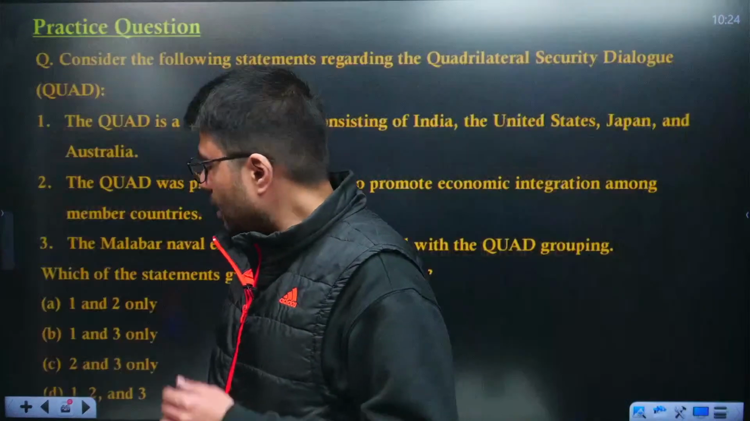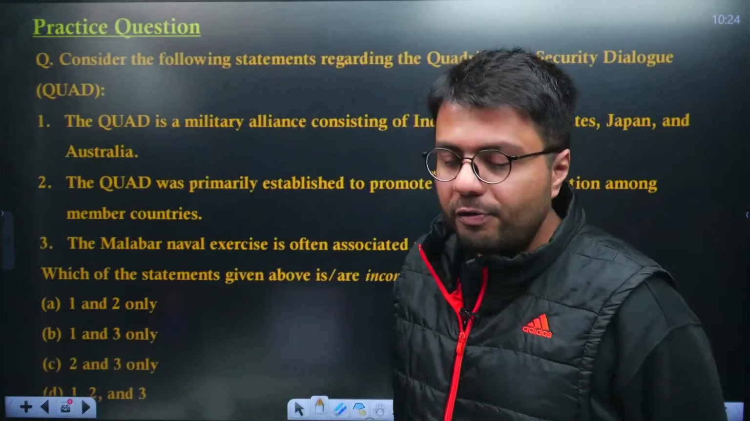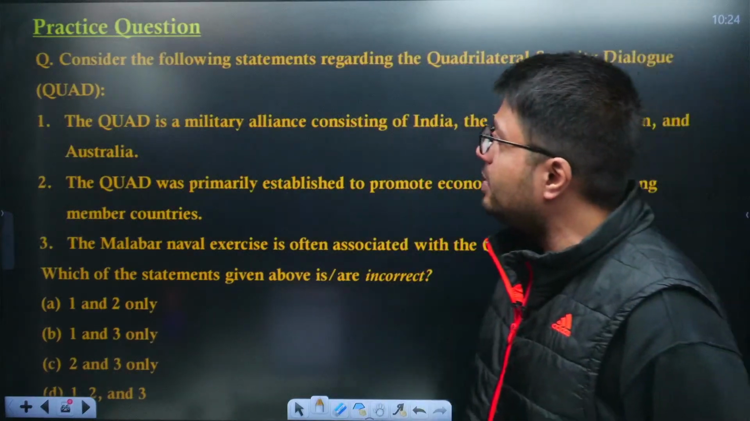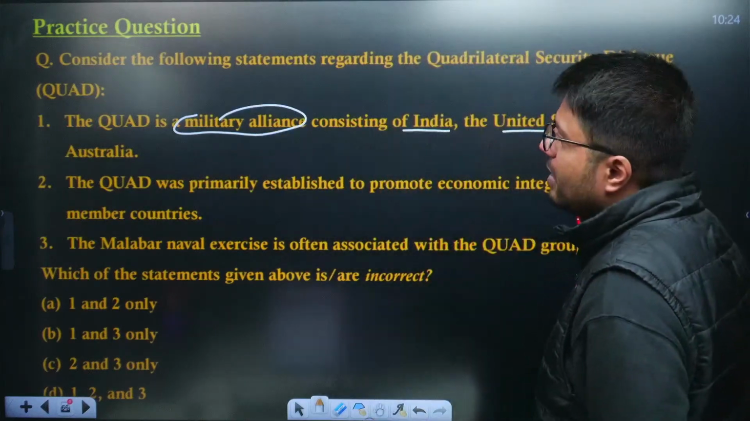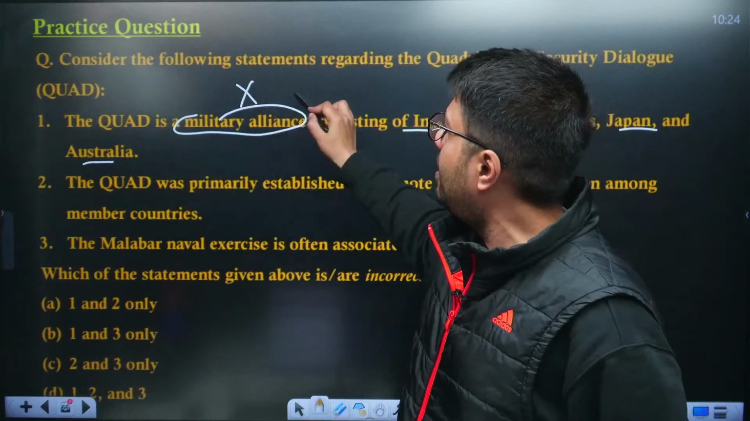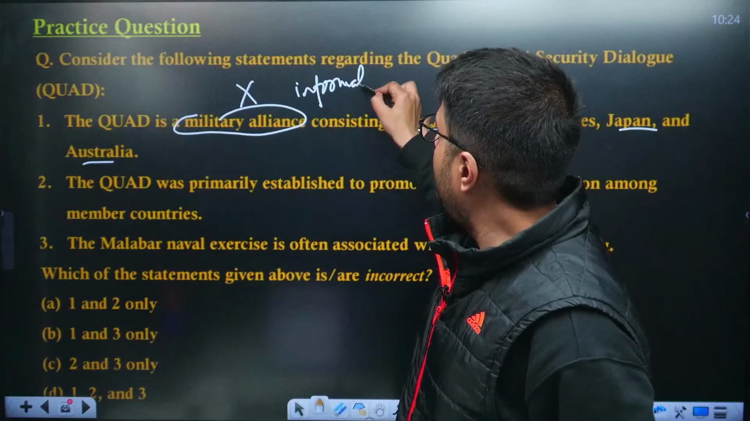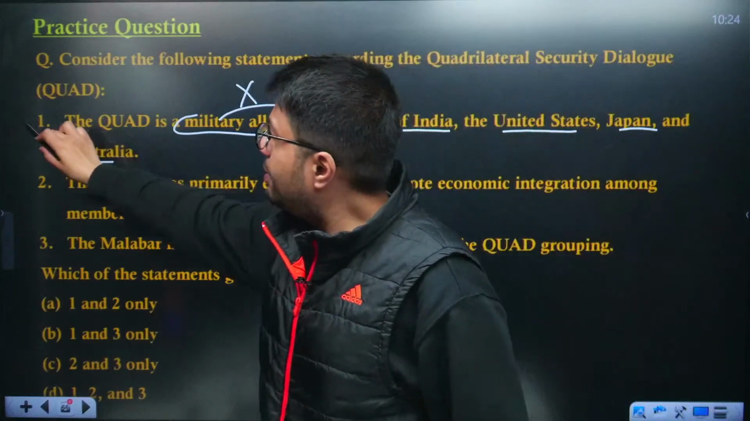Understood? Now let us try to solve our first practice question of the day. Consider the following statements regarding the Quadrilateral Security Dialogue, also known as Quad. It is a military alliance consisting of India, Japan, US and Australia. Although it is an alliance of these four countries, it is not a military alliance. It is just an informal diplomatic meeting or partnership. So, the first statement here is incorrect.